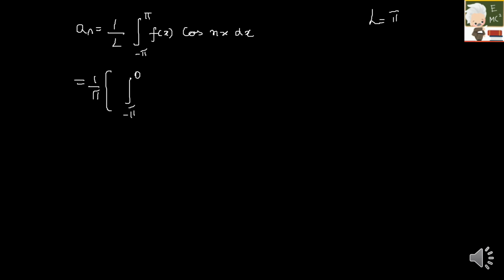An is given by 1 by L integral minus pi to plus pi f of x cos nx dx, right? So I have two regions. Let us substitute and do it. Here L value is pi, so this will be 1 by pi. We will divide our integral for two regions. For the first region it will be integral minus pi to 0 minus cos nx dx, plus integral 0 to pi cos nx dx, right?